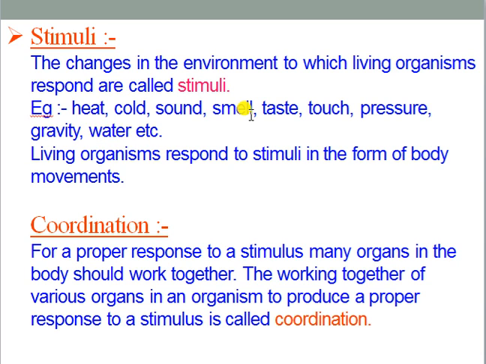If coordination is not there properly between the organs, obviously we can't even receive the stimulus properly, because if the coordination is not there, the stimuli will not reach our brain. And after reaching the brain, the responses we provide against that stimuli after analyzing it also happen because coordination is present between organs. If it is not present, the responses will not be provided against any kind of stimuli, or if the responses are provided, they will not be appropriate to the stimuli. So for that reason, coordination is very much necessary.